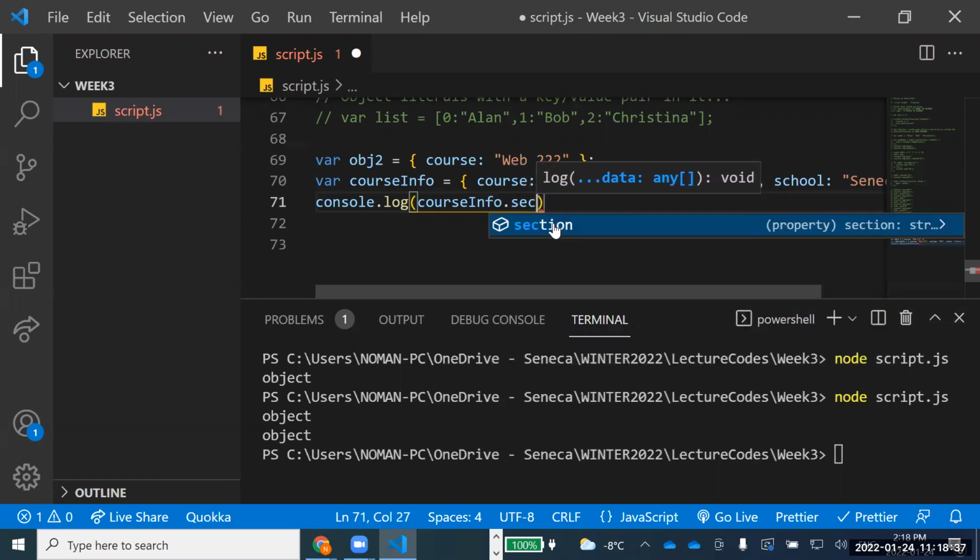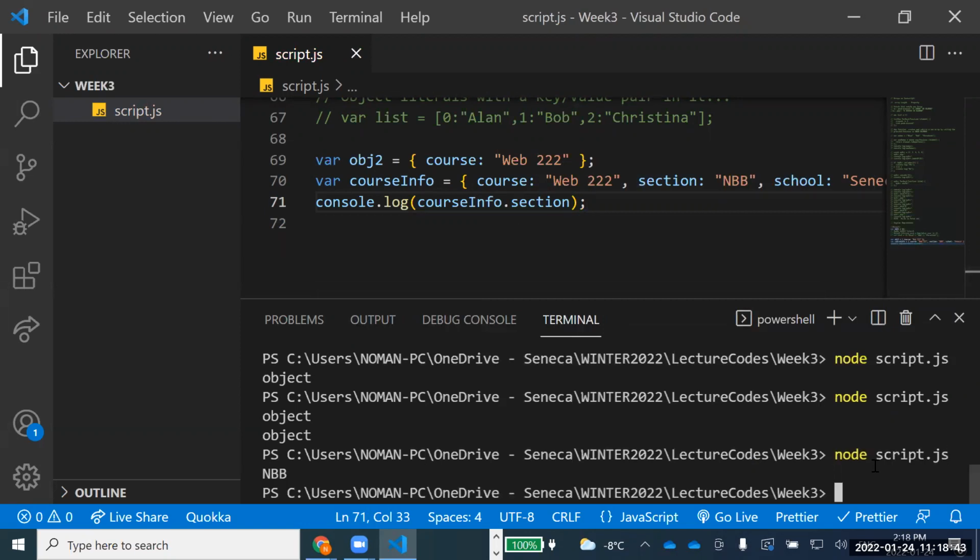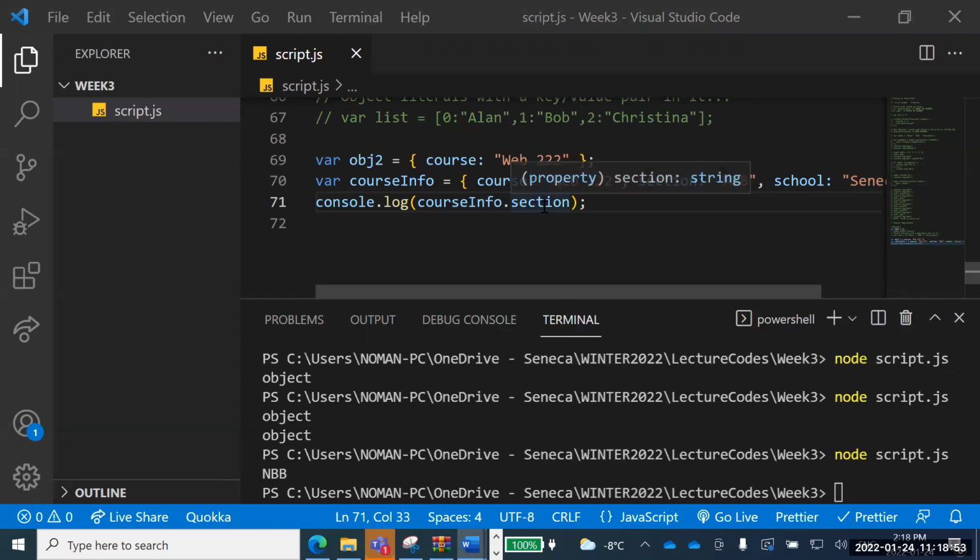Dot section. Now I will get only the section LBB. Make sense, everyone? So this is called dot notation, just like a struct. Dot notation. So I can access anything inside from that one.